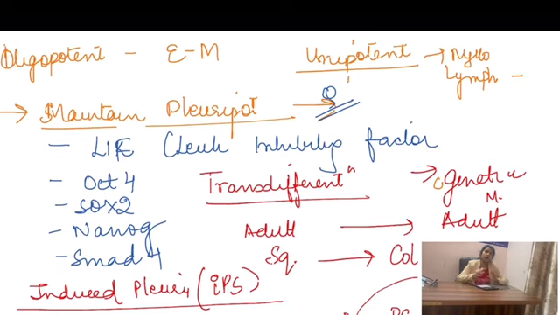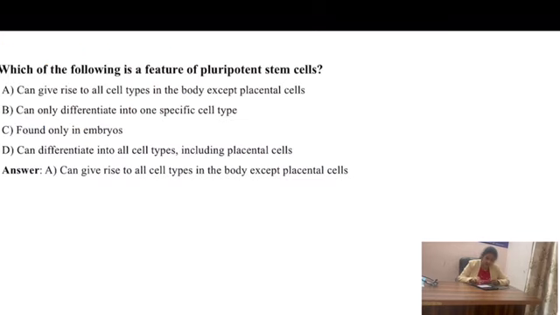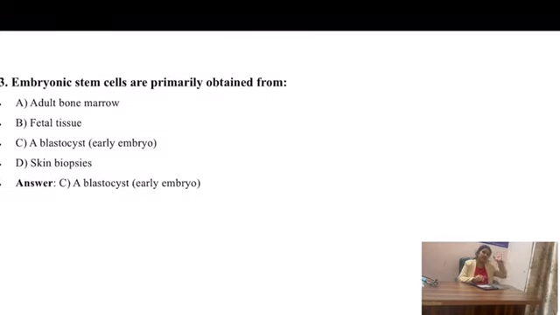All of your MCQs are going to revolve around this potency, self-renewal, and a few terminologies. Let's try to gather some of this through MCQ. For example, which of the following is a feature of pluripotent stem cells? Can give rise to all kinds of cell types in the body except the placental cells, can only differentiate into one, found only in embryo, can differentiate into all the cell types. So we have discussed that pluripotent stem cells can give rise to all the cells of the body except the placental cells.